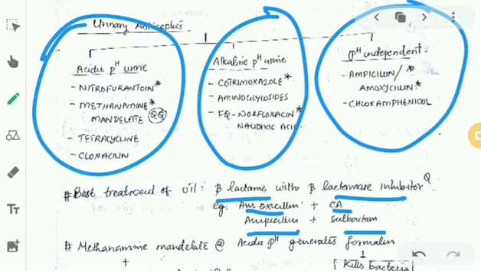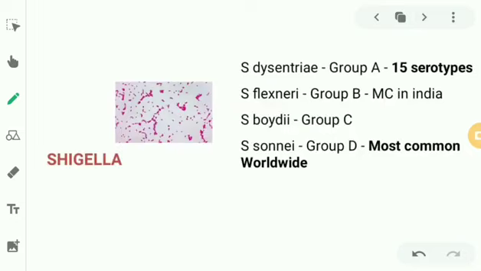So that completes our E. coli. E. coli, I guess, was the largest portion to be covered under the topic Enterobacteriaceae in this lecture. So E. coli is pretty important. Please remember the classification PITA-D: enteropathogenic E. coli, enteroinvasive E. coli, enterotoxigenic E. coli, enterohemorrhagic E. coli, enteroaggregative E. coli, and diffusely adherent E. coli. Out of this, enterohemorrhagic E. coli was the most important, causing hemolytic uremic syndrome and hemorrhagic colitis. Please remember the strain O157:H7, which is associated with enterohemorrhagic E. coli associated diarrhea, right?